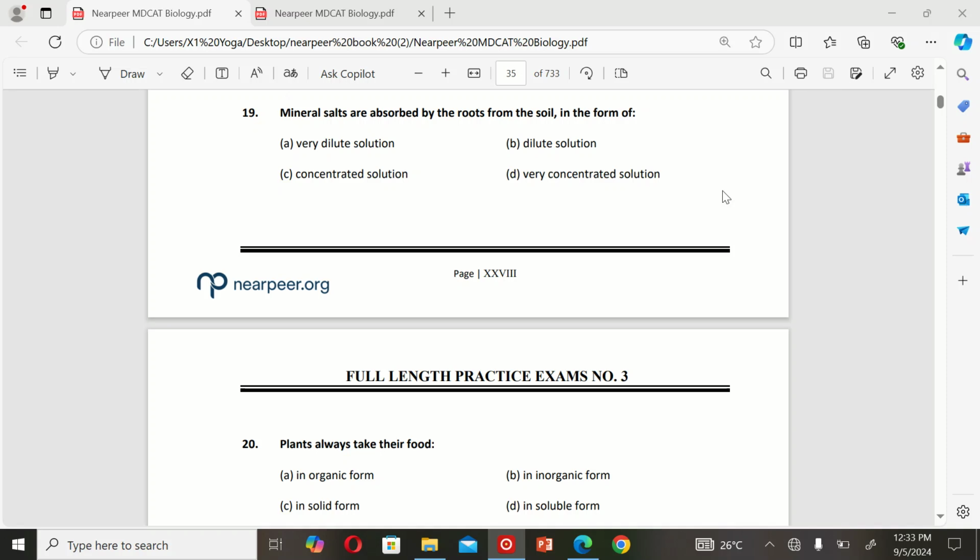Let's get started. So the first MCQ is: mineral salts are absorbed by the roots from the soil in the form of A. Very dilute solution, B. Dilute solution, C. Concentrated solution, and D. Very concentrated solution. So the correct option is A. Very dilute solution.